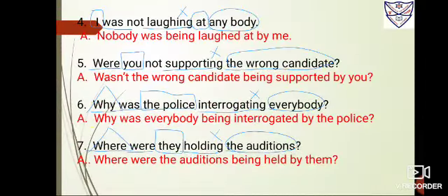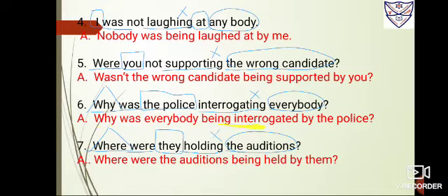Now it is why. Because it was police, they have used was. Now everybody, again it is singular, so I'll also be using was. So it is why was, WH question plus helping verb. Then we'll bring the object ahead, everybody. Give ing here, being. Interrogate, interrogated, interrogated. So third form is interrogated. Now add by and take the subject at the last, the police. So it is why was everybody being interrogated by the police.